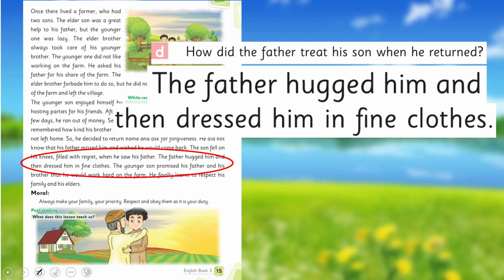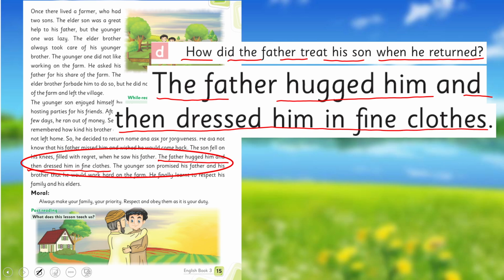Next is, how did the father treat his son when he returned? How did he treat? On the third last line, the father hugged him and then dressed him in fine clothes. Okay, this is how he treated him. The father hugged him and then dressed him in the fine clothes. You may mark it like this.